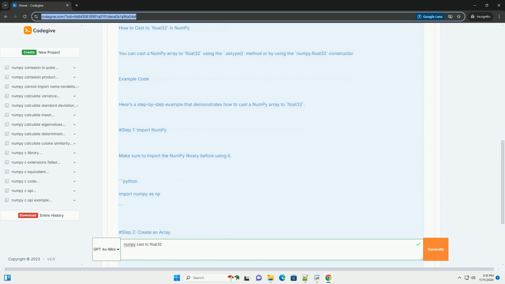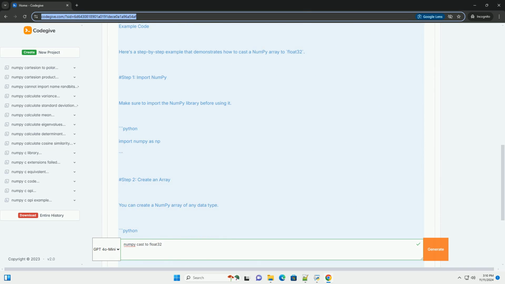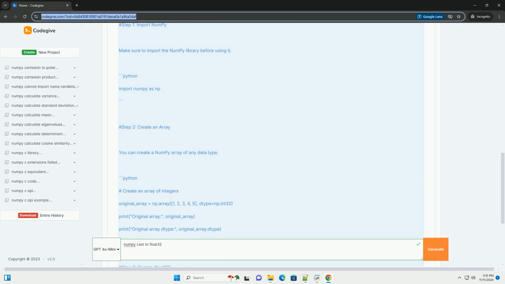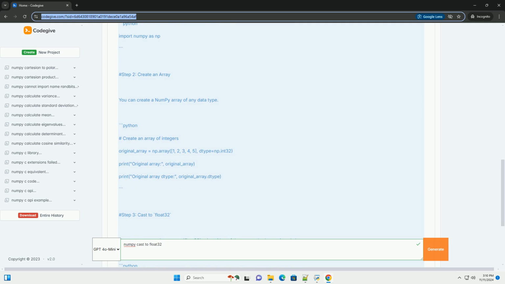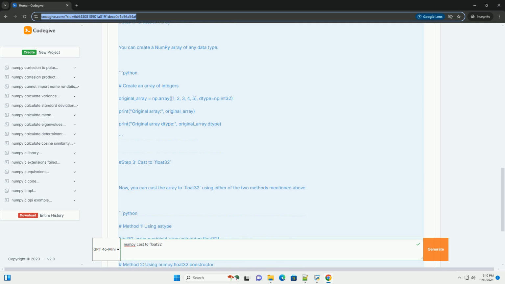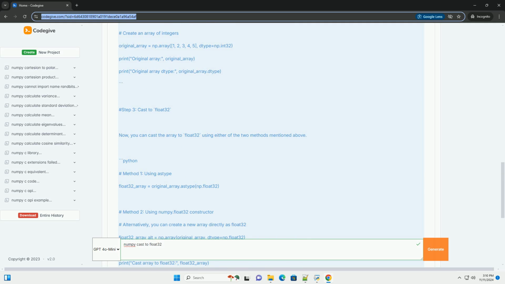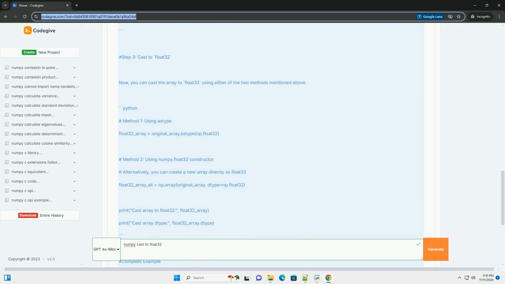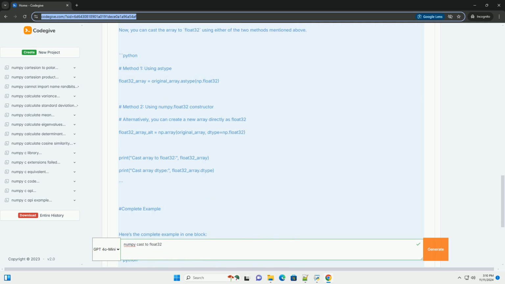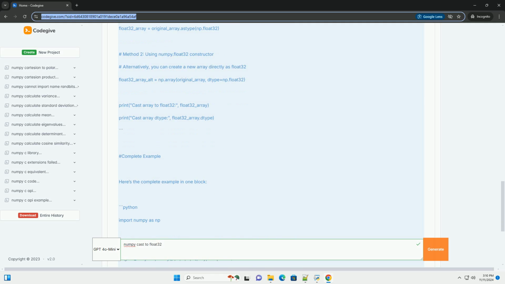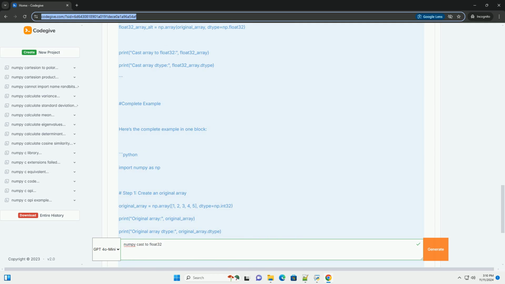What is float32? Float32 is a 32-bit floating point data type. It is often used in machine learning and scientific computing because it uses less memory than the standard float64, 64-bit float, while still providing sufficient precision for many applications.